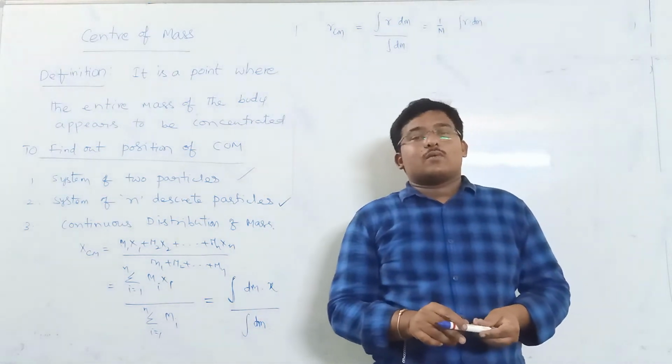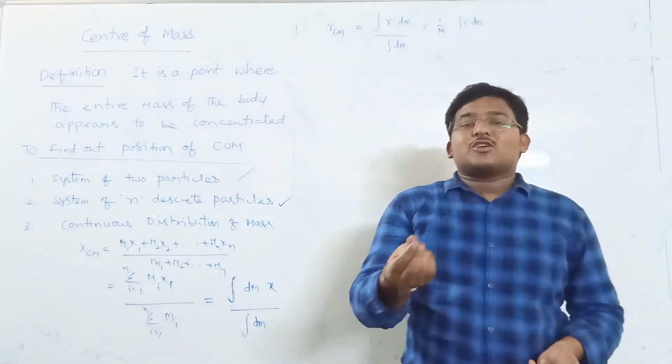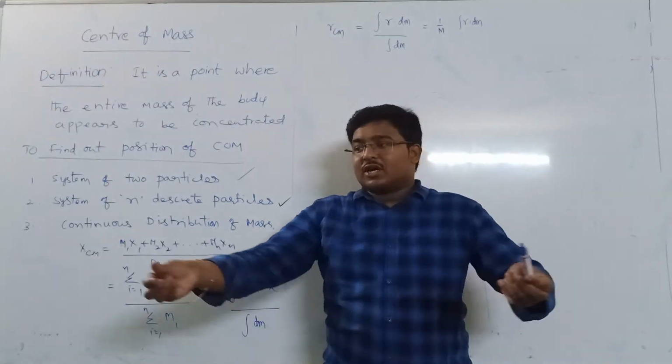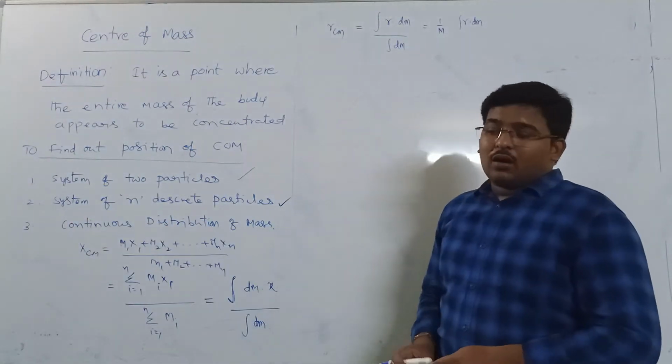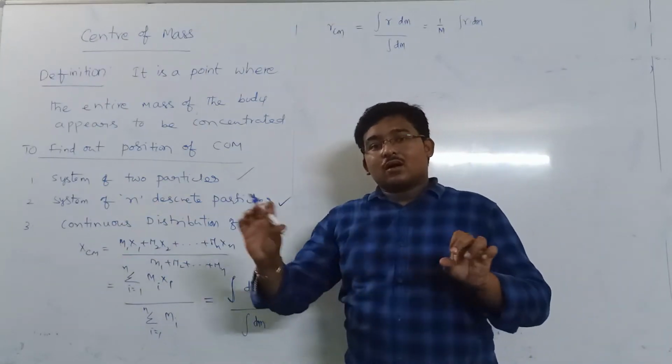Let me take a rod. A rod is not a discrete particle; it is a continuously distributed mass. How do we find the center of mass of a rod?